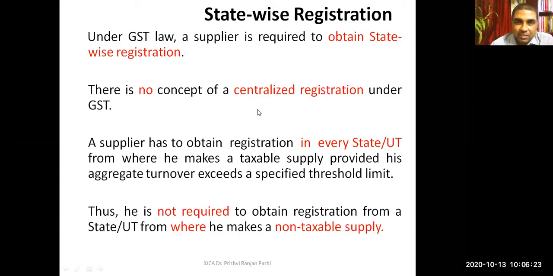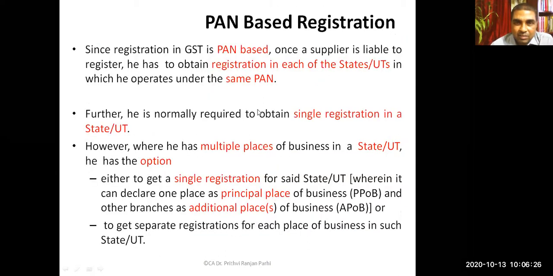Is it clear? All right. Now, we are discussing it earlier also. The concept of PAN-based registration. As you have already seen, registration is PAN-based. Once a supplier is liable to register, he has to obtain registration in each state or union territory in which he operates under the same PAN. If he is operating under the same PAN from different states or different union territories, from each state or union territory where he is operating under the same PAN, needs to obtain a registration.